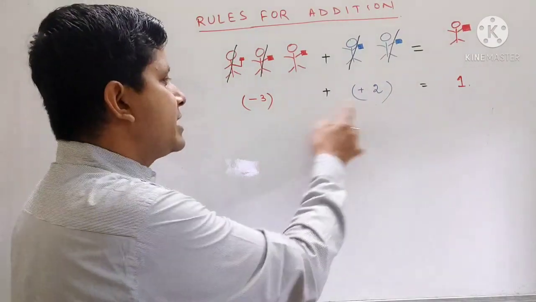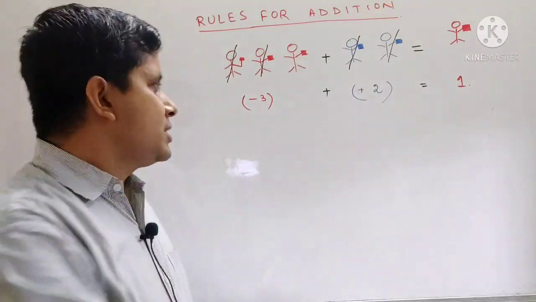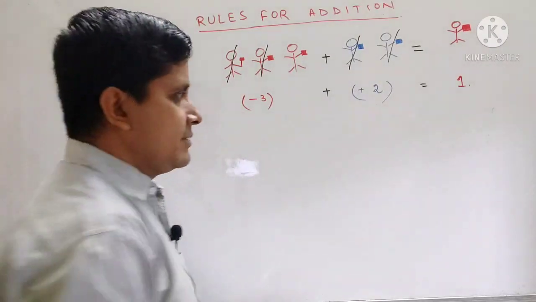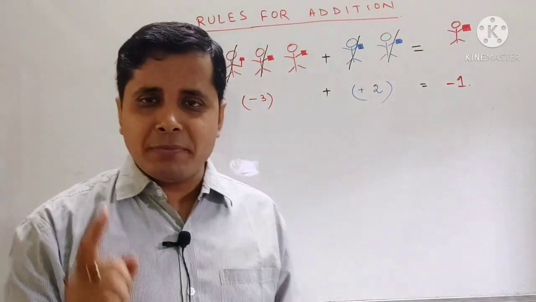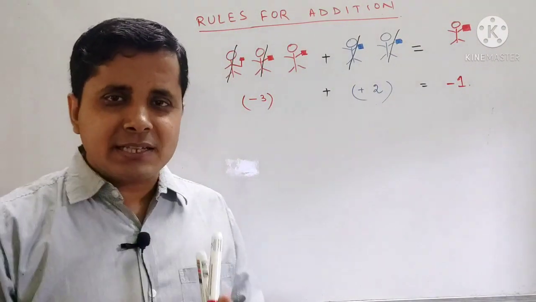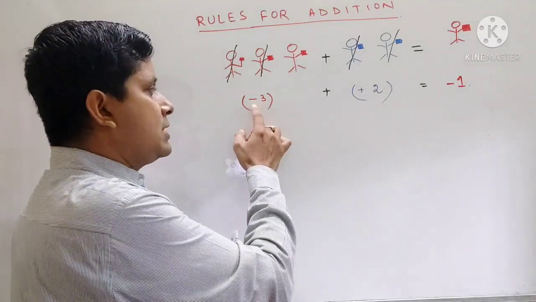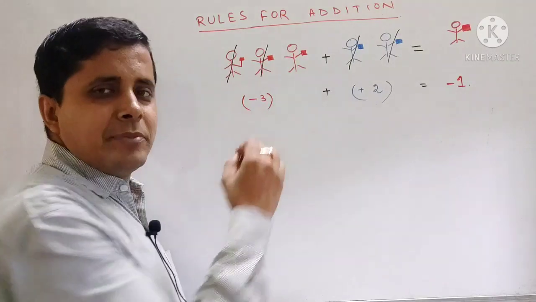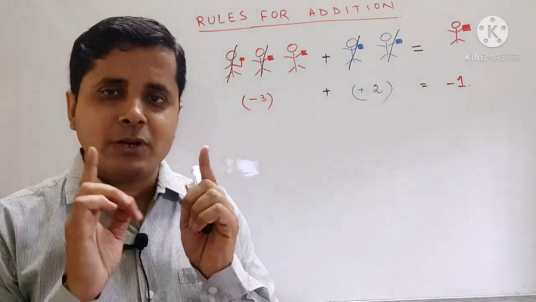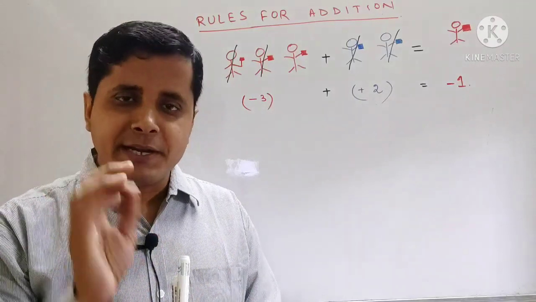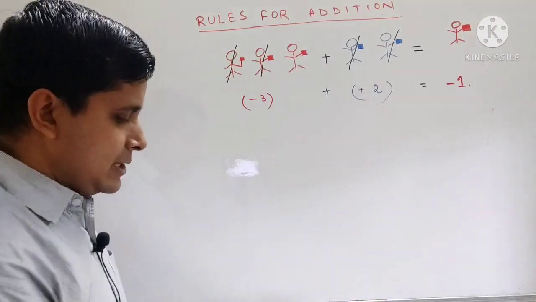Similarly, here who is greater? Is 3 greater or is 2 greater? 3 is greater. So 3's sign is minus. So we will give here -1. Clear? So you have to remember that we have to subtract the absolute values. What is absolute value? That means without the sign, whatever number is there, that number is called the absolute value.